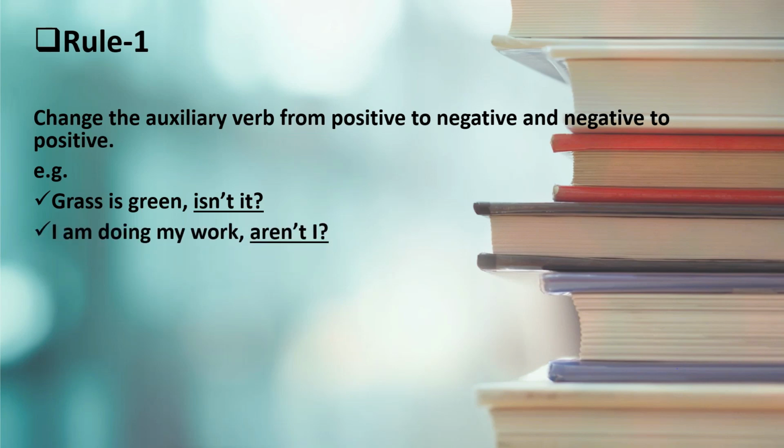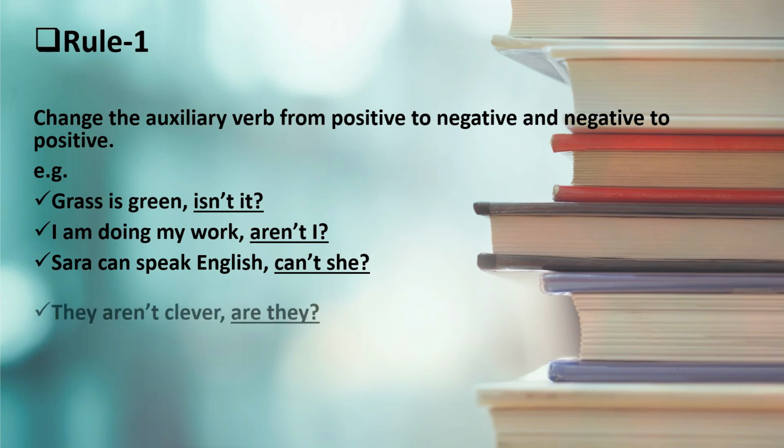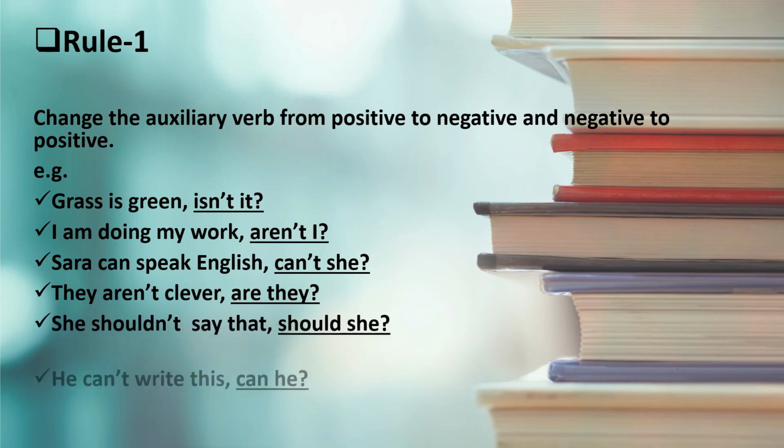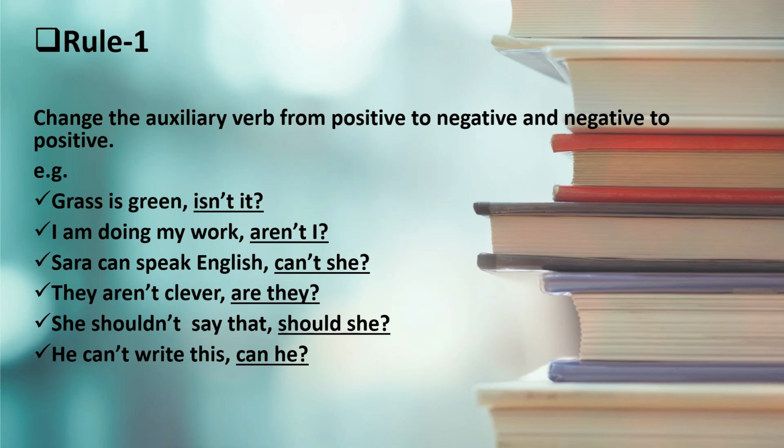Now next one, I am doing my work, aren't I? So here am is the verb and we put aren't. Why do we put aren't? Because we can't put amn't or ain't. We have to put aren't when there is am in the statement. Now next, Sarah can speak English, can't she? They aren't clever, are they? She shouldn't say that, should she? He can't write this, can he? So all these underlined words are question tags.